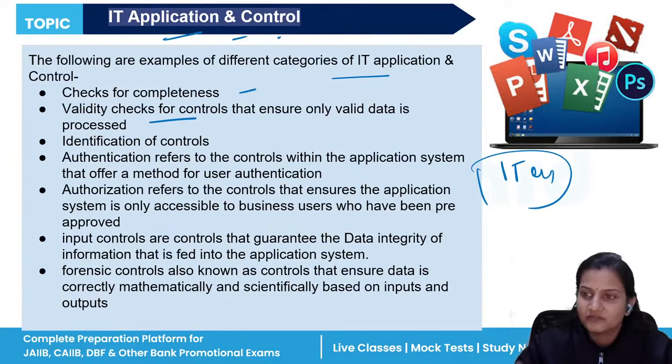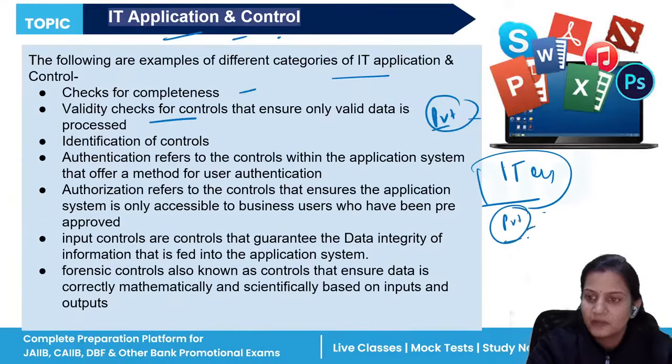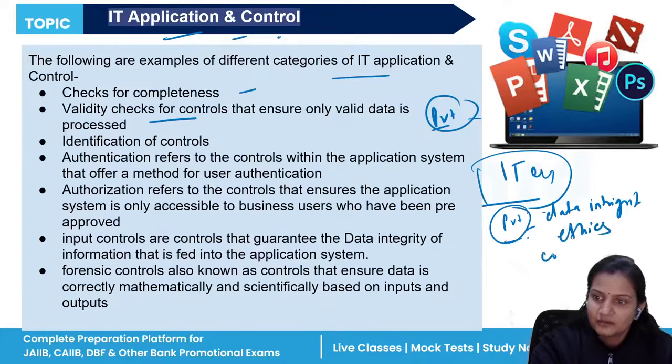Not every user should access everything. If any private data is there, it should not be accessible to everyone. It should be hidden by the manager of the company. We should protect the data integrity of the information. So this IT application basically means that only the information which managers and owners want you to know will be given to you. Otherwise, the rest of the information will be kept private. So there should be data integrity in the organization. The proper ethics should be there, a code of conduct.